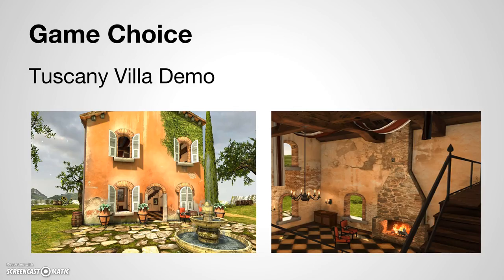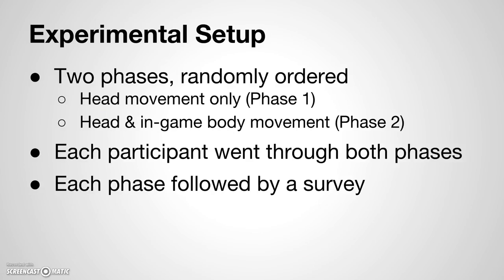For our experiment, we used the Tuscan Villa demo created by the Oculus team. It has a small house that you can walk in and around. The experiment consisted of two phases. In Phase 1, in-game motion corresponded only to their real-life head movement. Phase 2 additionally contained in-game walking while the user was actually stationary in real life, causing a vestibular mismatch.